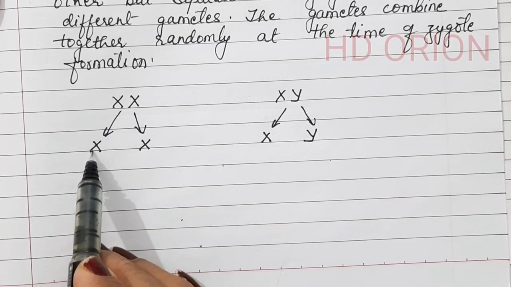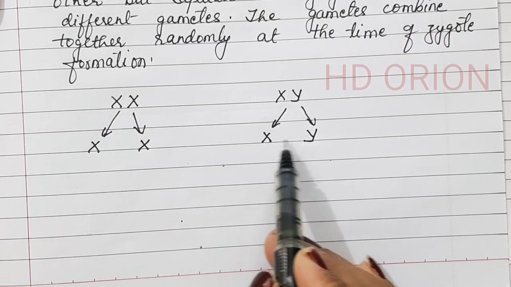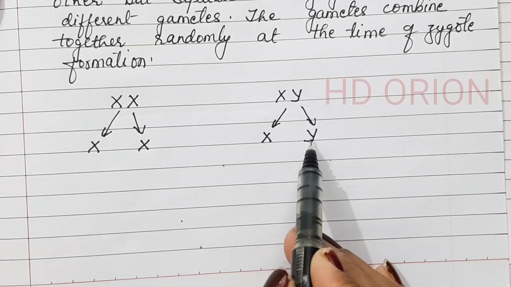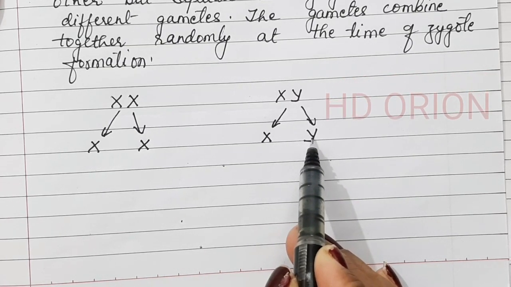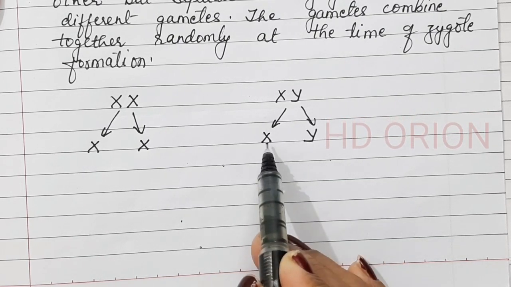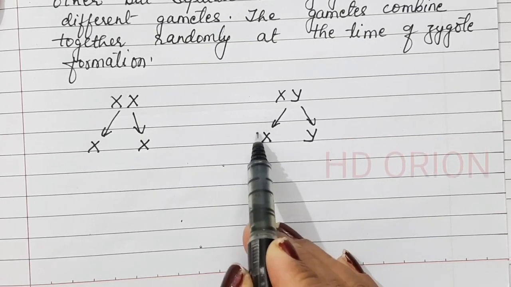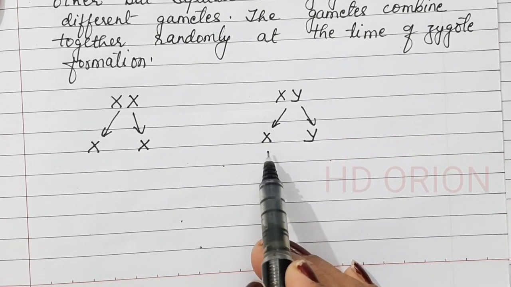Y. So this is not going to mix with this or blend with this, neither is this going to mix with the character. The X and Y differ. The Y characters are not going to influence the X, neither will the X influence the Y, neither are they going to mix or blend with each other. They are all pure, and so it is called the law of purity of gametes.